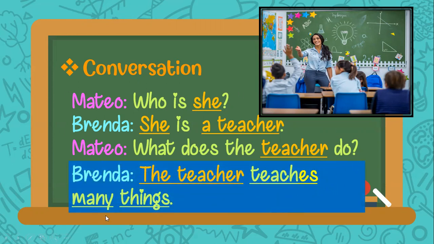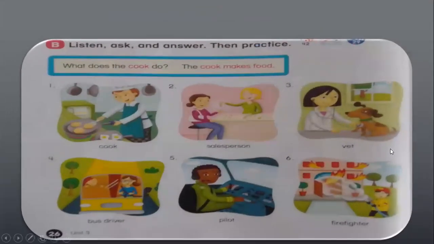But remember that this is the example to make you know how the conversation is. But let's see here. You have this information in your student book. Look here, the page 26. Now, look here at the question. What does the cook do?